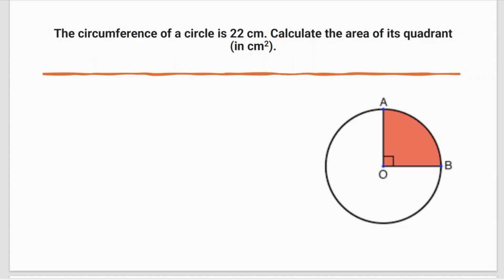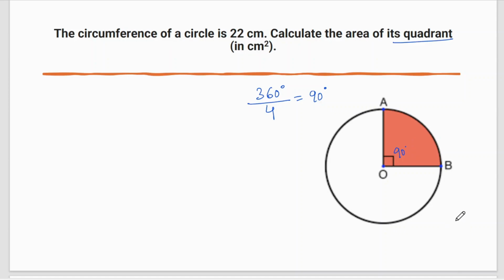Now, the circumference of a circle is 22 centimeter. Calculate the area of its quadrant. See, the angle of the whole circle is 360 degree. And you know what is the meaning of quadrant? Quadrant means you are dividing the whole circle into 4 parts. That means 360 will get divided into 4 parts, you will get 90 degree. That means the angle of the quadrant is going to be 90 degree.